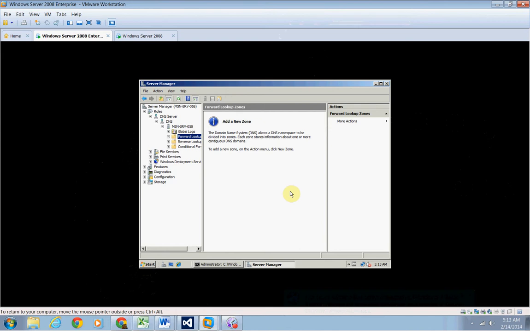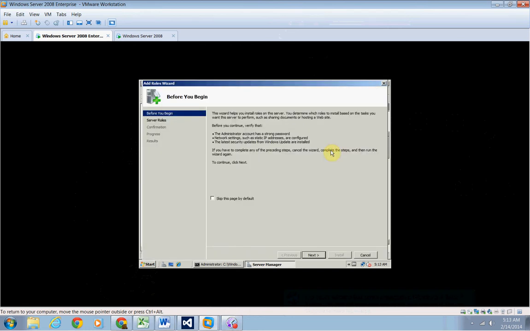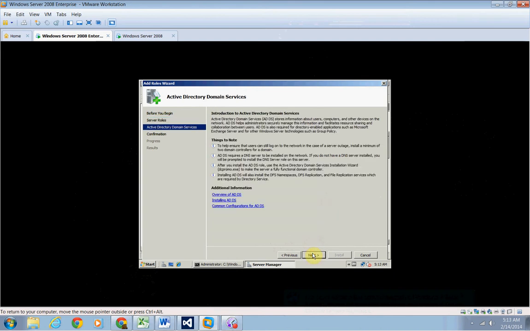Okay, so then in Server Manager, click Roles, Add Roles. If the Before You Begin page opens, click Next. Click Active Directory Domain Services, and then click Next. Review the introduction to Active Directory Domain Services, and then click Next.